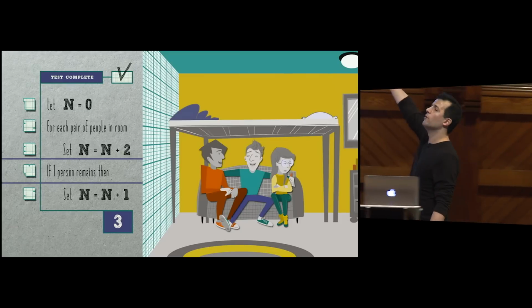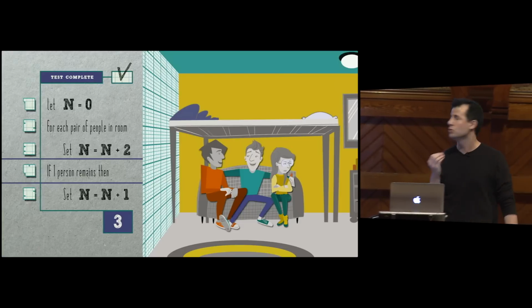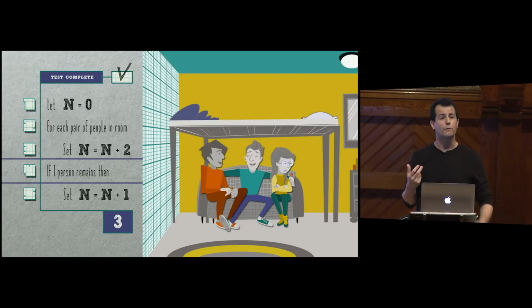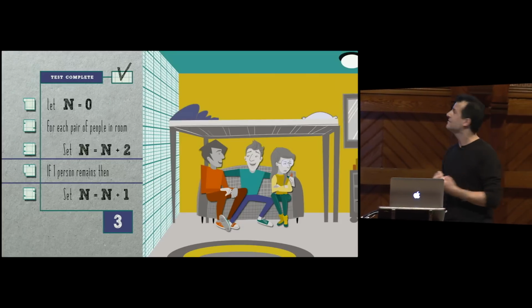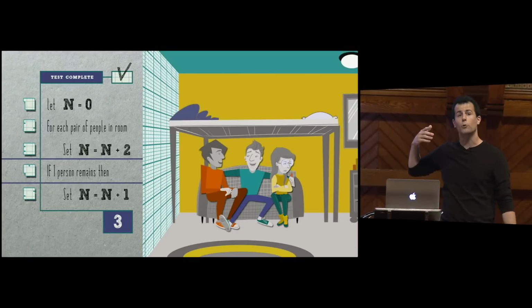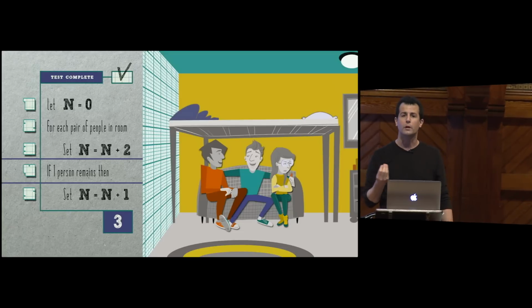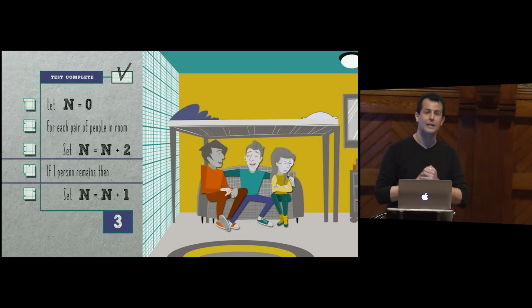Now, there are any number of ways we could have expressed this, and frankly, I could have been even more nitpicky when it came to my choice of English for the pseudocode, but at least the spirit of the idea is conveyed. If you handed this code to a friend who's not in CS or has never taken CS, odds are they could figure out, given 3 people in the room, how to count those people based on these instructions. And that's all we really wanted to achieve with pseudocode, was somehow standardize how we're going about representing ideas so that we can begin to do more complicated things still.